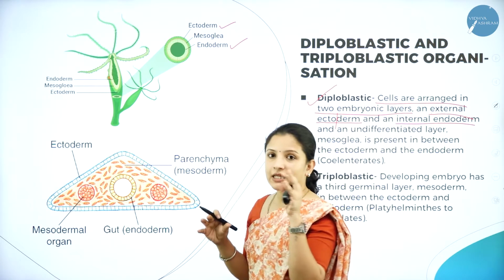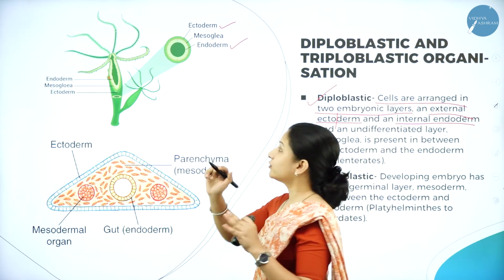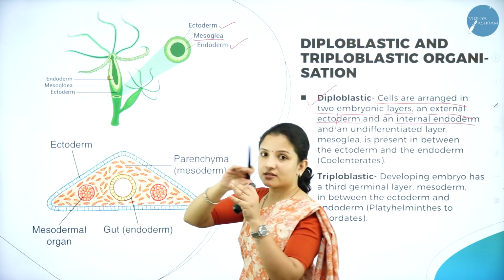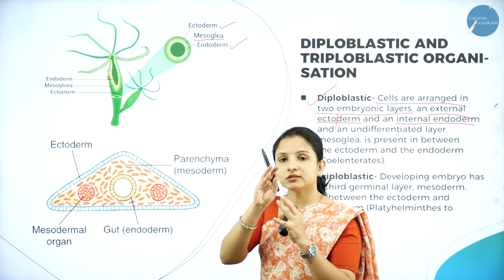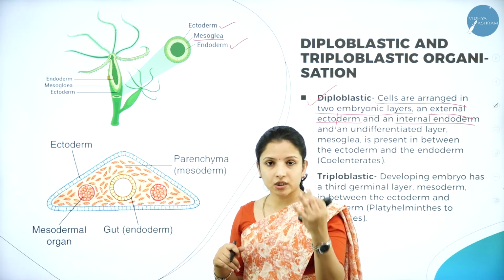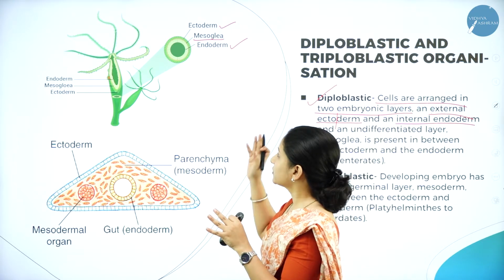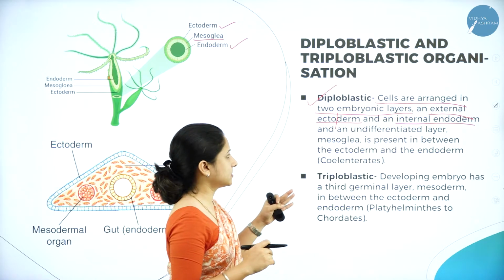It is just a gelatinous substance that is present in between the ectoderm and the endoderm. So this mesoglia is nothing but a gelatinous coating, that it is not a layer. It is not a covering actually. It is just a gelatinous coating that is present between the outer layer, that is the ectoderm, and the inner layer, that is the endoderm. So this is based on that they are classified as diploblastic.